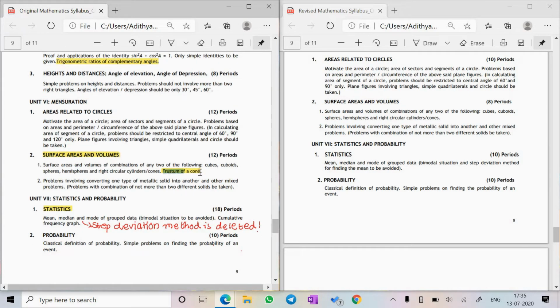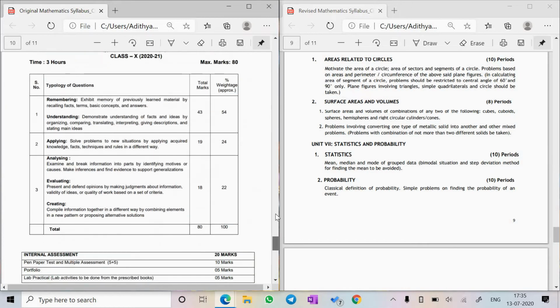Then frustum of a cone has been deleted in surface areas and volume. And lastly, in statistics, the step deviation method has been deleted. So those are the changes in the math syllabus guys.